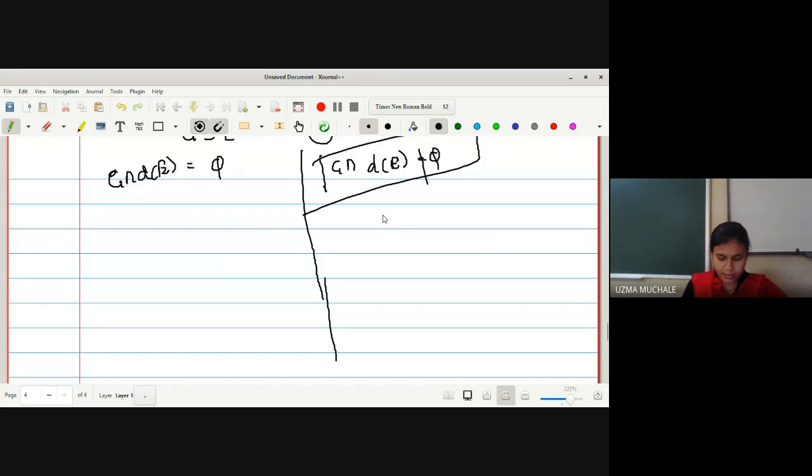If it is non-empty, which means that X is a member of G intersection derived set of E. Okay, if X is a member of G and X is a member of the derived set of E, X is a limit point. That means for all open sets G containing X, G intersection E minus singleton X is non-empty.